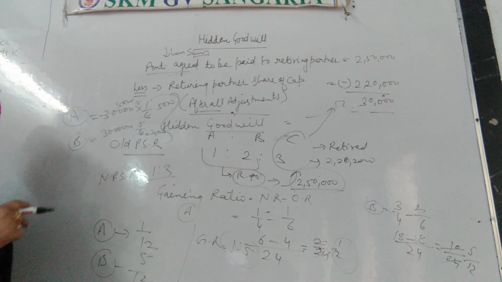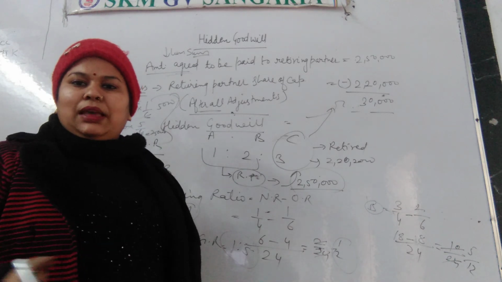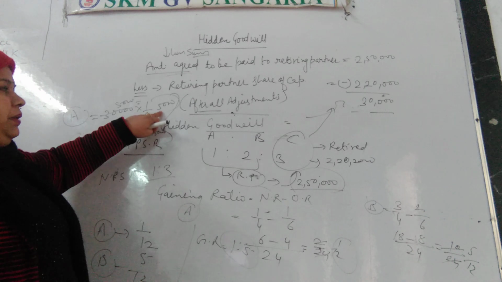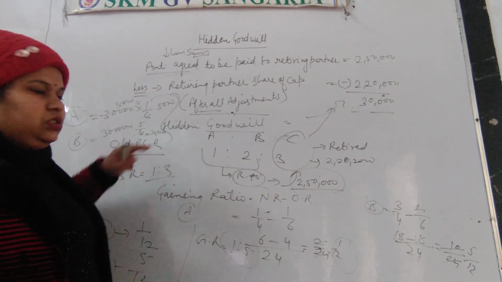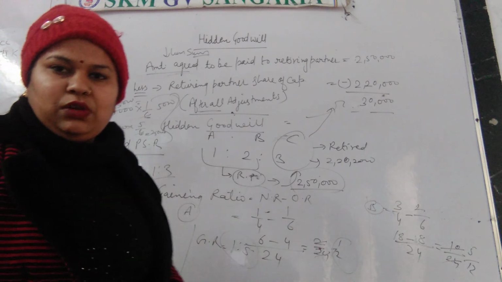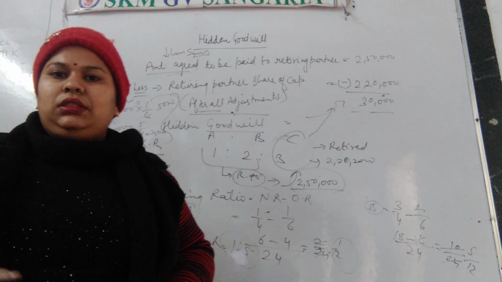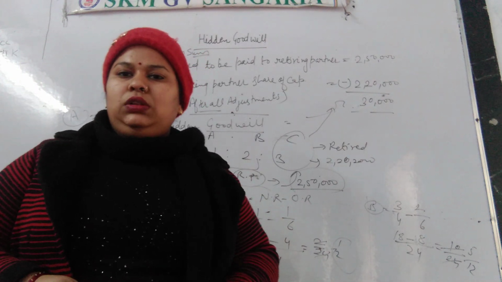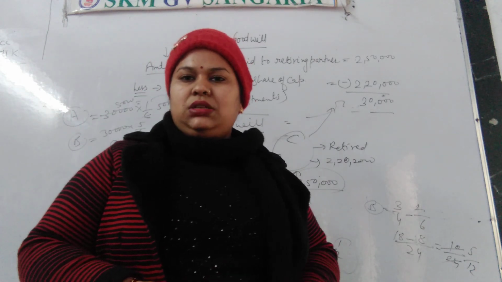Okay. So here the journal entry will be A's capital account debit, B's capital account debit to C's capital account. A's capital will be debited with 5,000, B's capital will be debited with 25,000, and C's, we know that the share of goodwill is 30,000, that will be credited with 30,000. So this question was related to hidden goodwill. Try to solve this question, and if you face any problem, you are free to ask. Stay home, stay safe. Thank you.